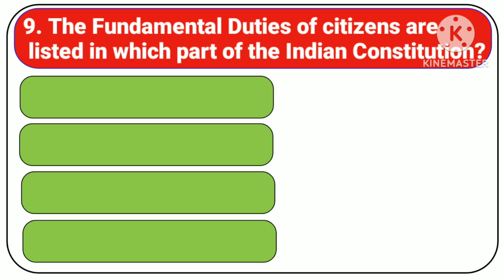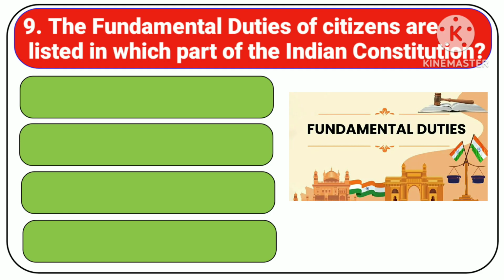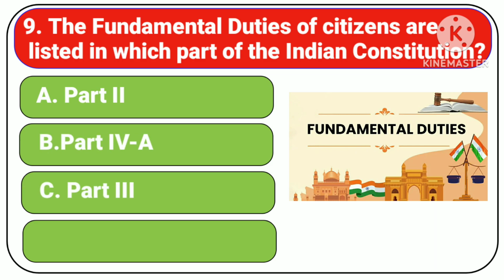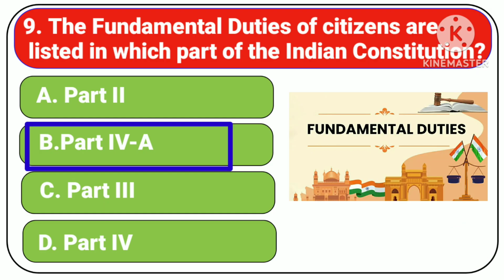The fundamental duties of citizens are listed in which part of the Indian Constitution? Options: A. Part 2, B. Part 4A, C. Part 3, D. Part 4. Correct answer is Part 4A.